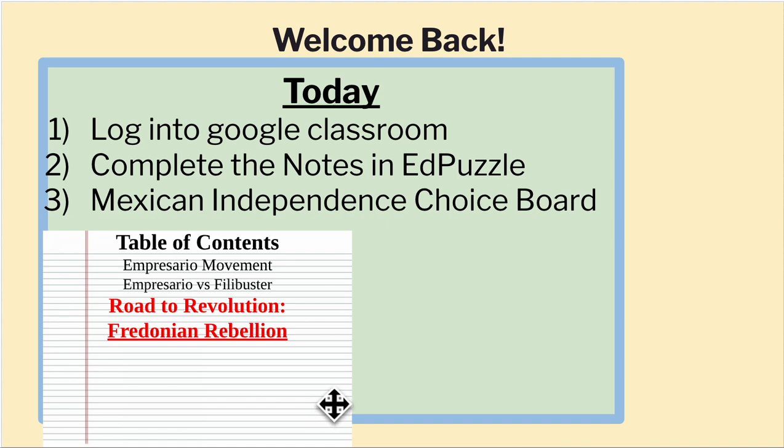Okay, guys, go ahead and update your table of contents. There's a couple of things I want you to put. The topic or the era that we're going to talk about is Road to Revolution, and what we're going to discuss today is the Fredonian Rebellion. So go and put that in your table of contents. Road to Revolution is the era, and we're going to have 3 days' worth of notes on Road to Revolution. All right, let's get it going.